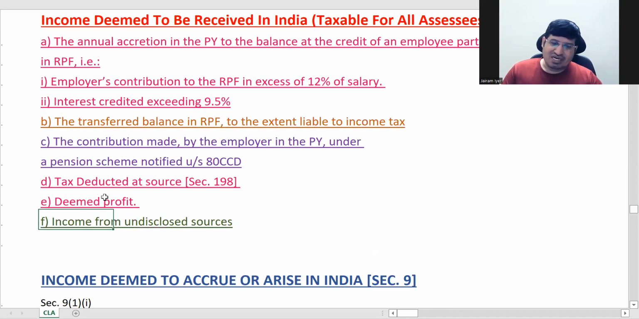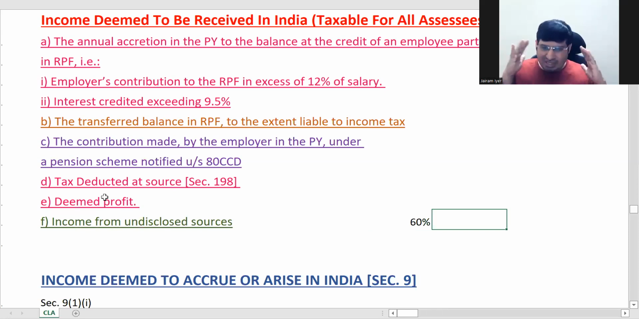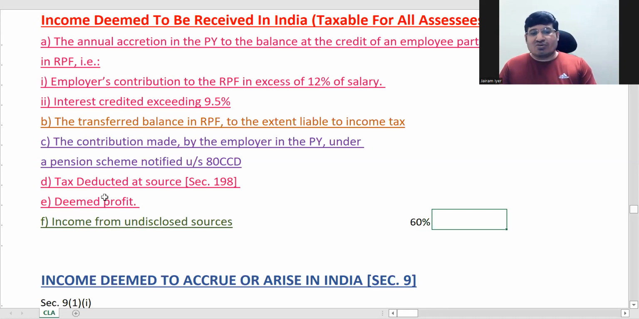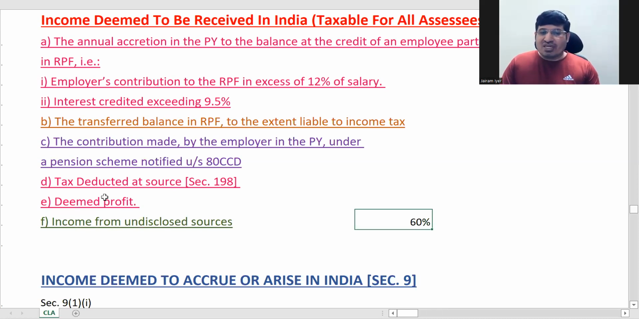Last is income from undisclosed sources. Income from undisclosed sources is taxed at 60%. Again, this will be dealt with in future. As I'm telling you, the entire intention here is to see it in relation to residential status and incidence of tax. Only that. You're not studying the detailed provisions here. So for income from undisclosed sources, 60% of income is taxable.